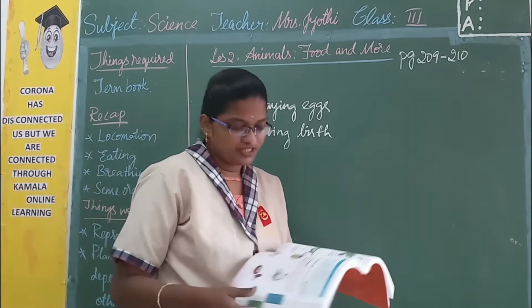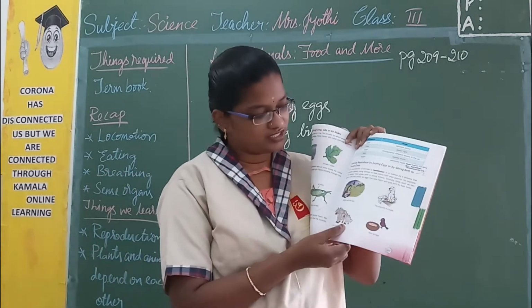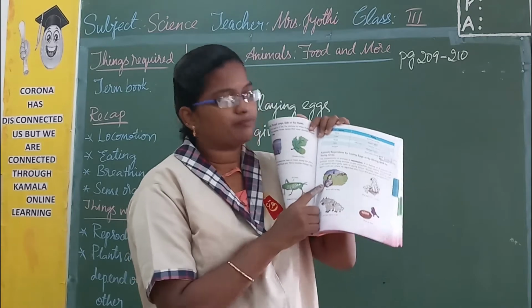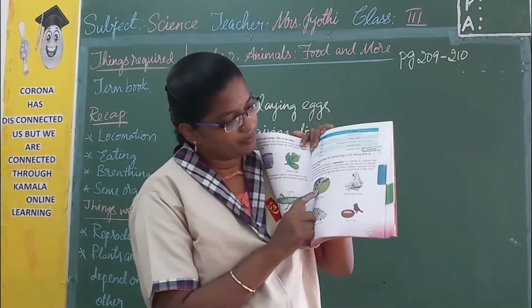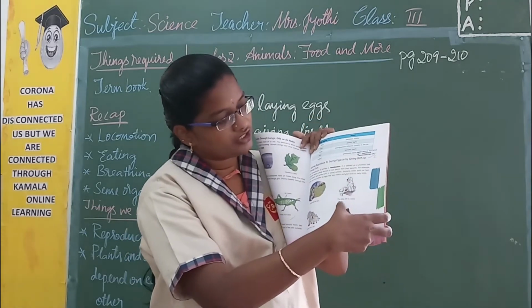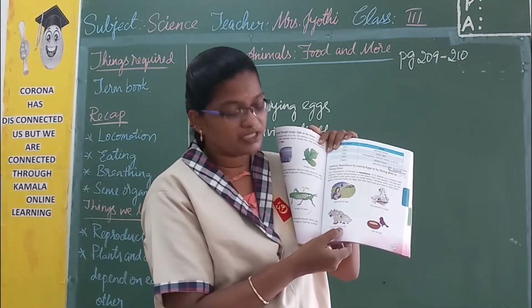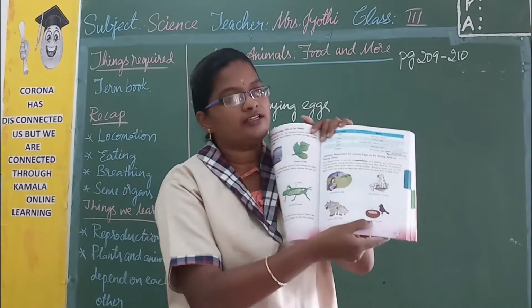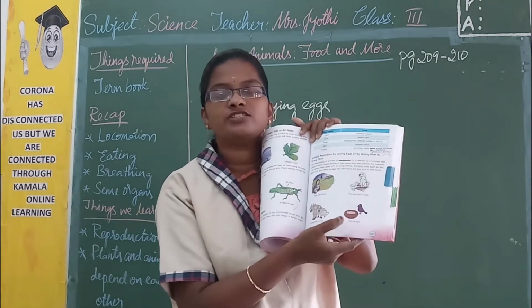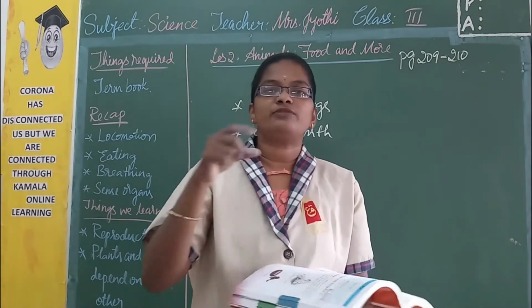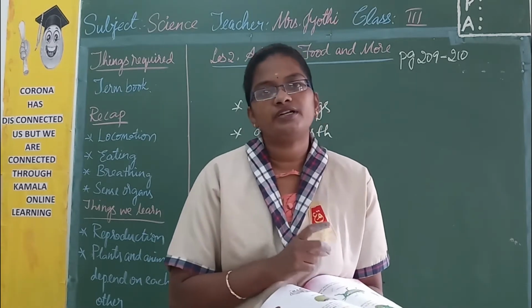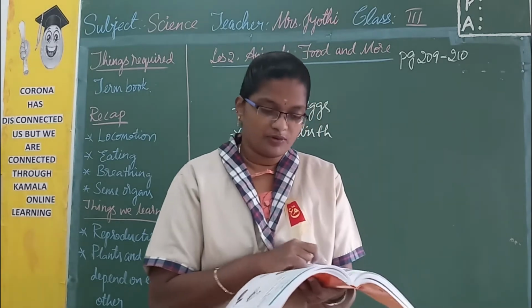Here you can see 4 pictures. In the first picture, a mother is giving birth to a baby. In the second picture, a dog gives birth to a puppy. Then a cow gives birth to a calf. And here is a picture of a bird. It is going to lay eggs, and from these eggs later the baby bird is going to hatch and come out.